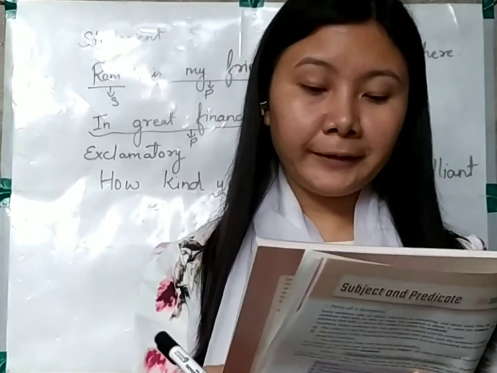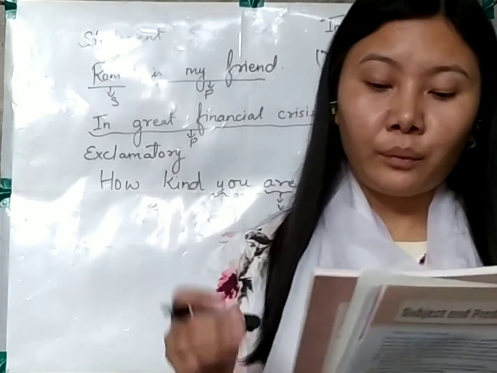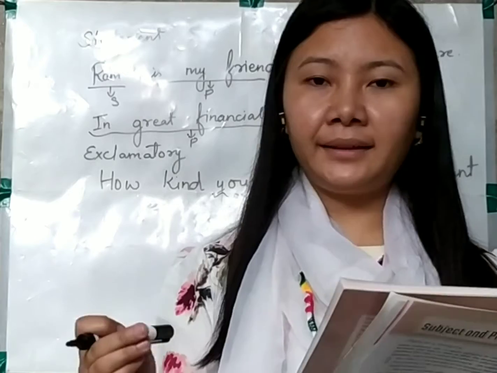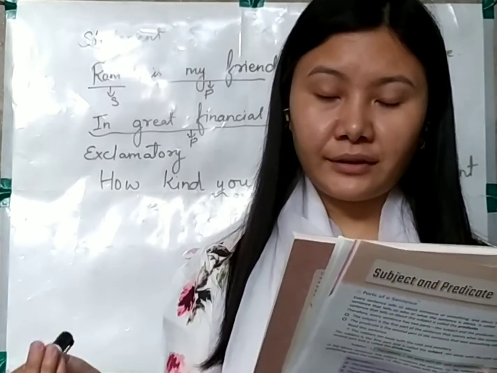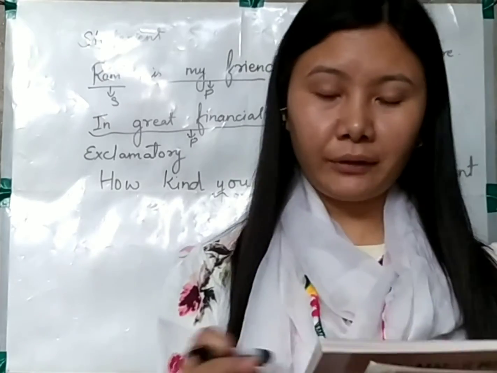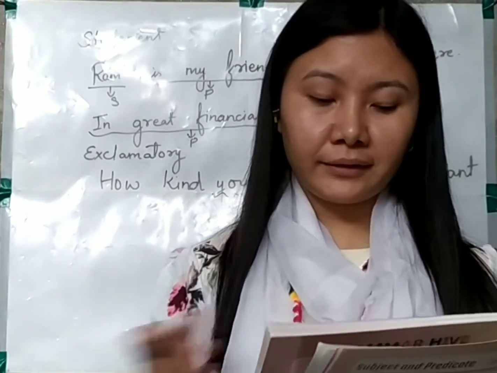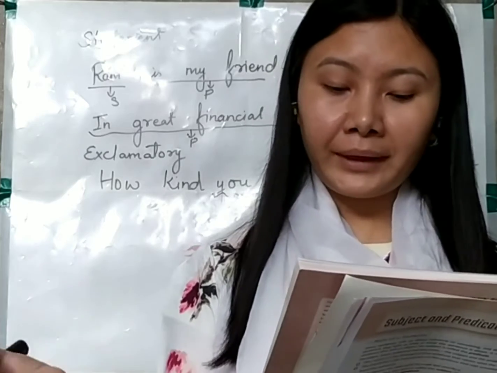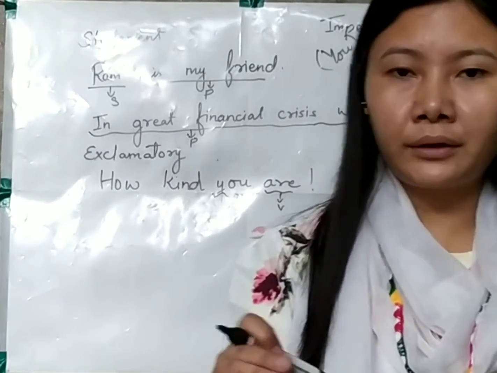So over here, I hope you can see some more examples provided in your book. What a foolish mistake he made. So who made that mistake? He. So automatically he is the subject. What a fancy dress she wore. So who wore a fancy dress? Then she. So here we are getting the answer. How kind you are. So who is very kind? So automatically you. What a foolish mistake he made. Who made a foolish mistake? He. So the answers that we got are the subject.